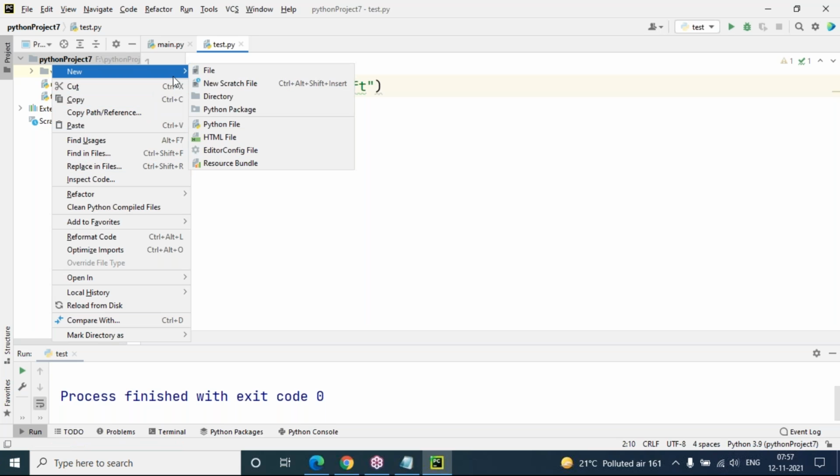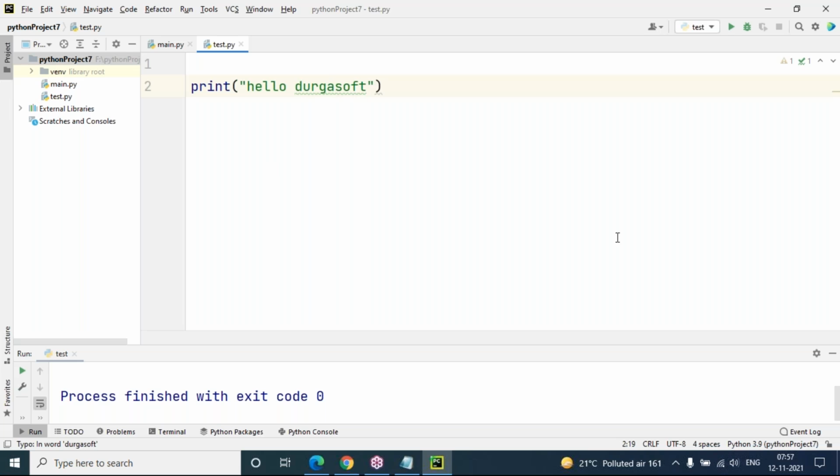If you go with the professional editor, JavaScript files will show, CSS files will show, React.js files will show, Django files will show, REST framework files will show, every file will be shown. Here, only one editor you can manage. So I hope you understand, this is step by step.